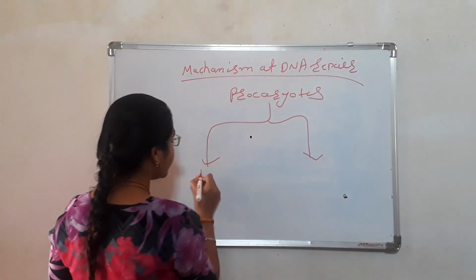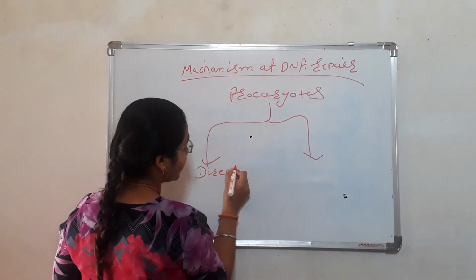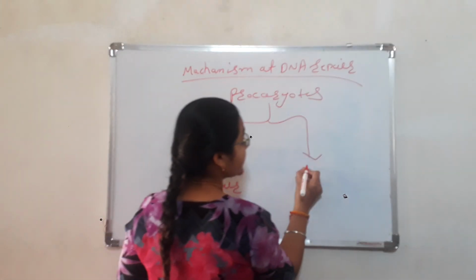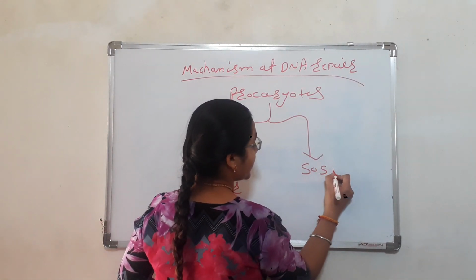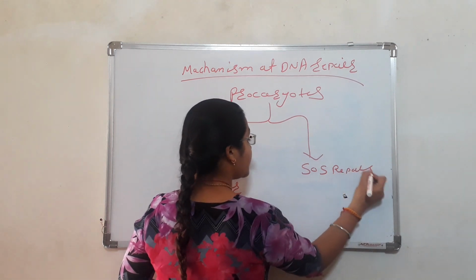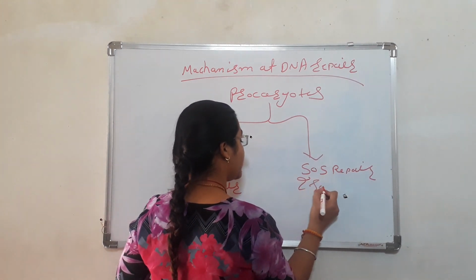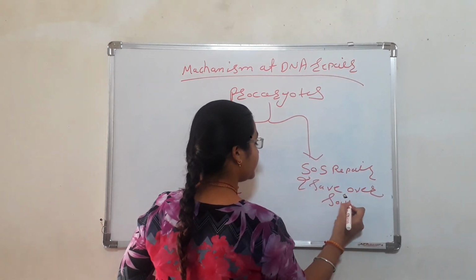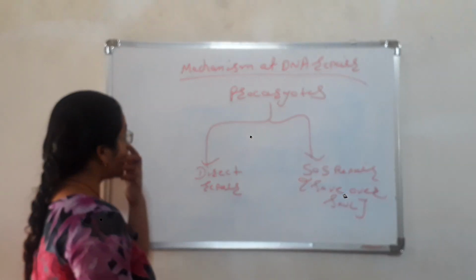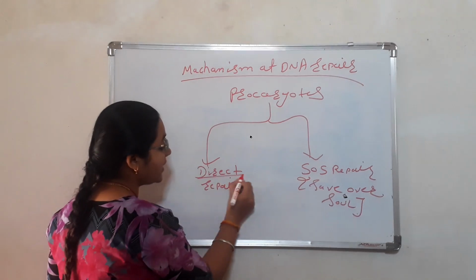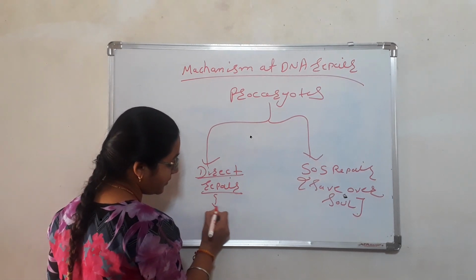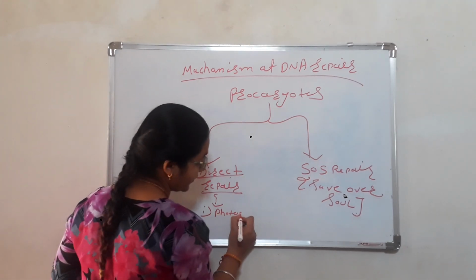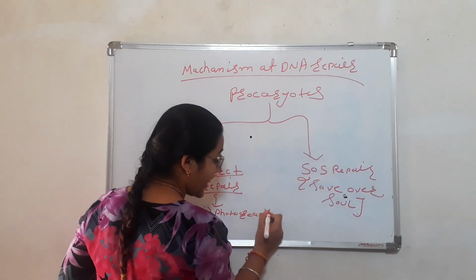First is direct repair and second is SOS repair. What is the SOS? Save Our Soul. So today I will discuss with you the first part, direct repair, which consists of first photoreactivation and second alkylation.